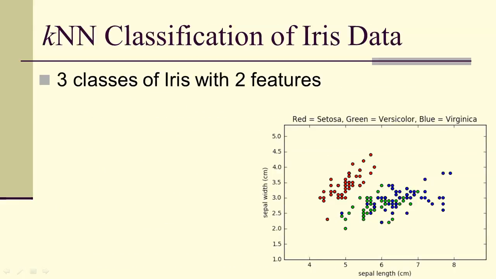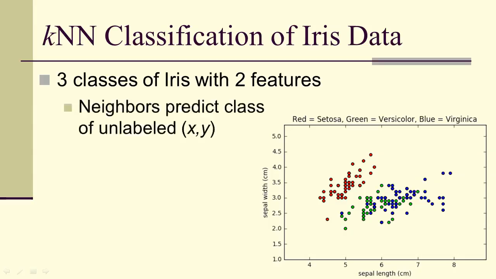Let's look at an example. Suppose we wanted to classify iris data. That's three classes, and just using two features, the sepal length and the sepal width. We could use neighbors to predict the class of an unlabeled point. Notice we're using red, green, blue as the colorings for the classes. I've got a point here which is surrounded by red, so I would predict that it's red.